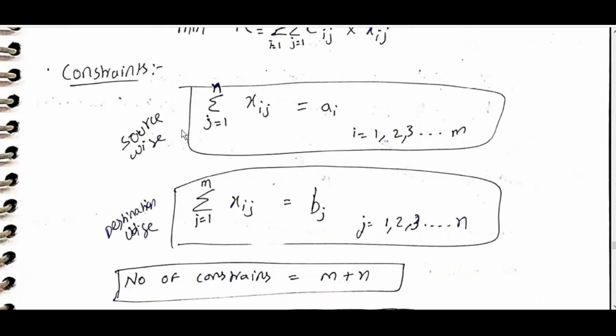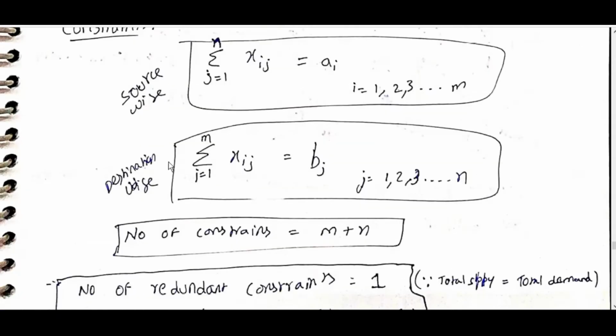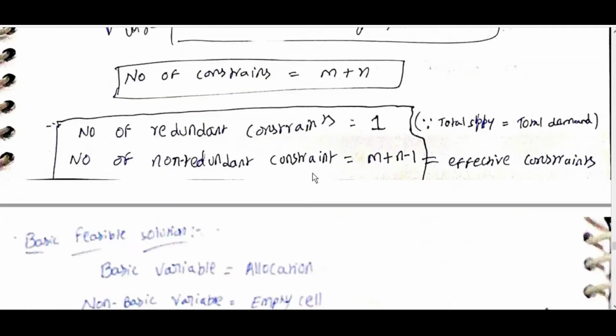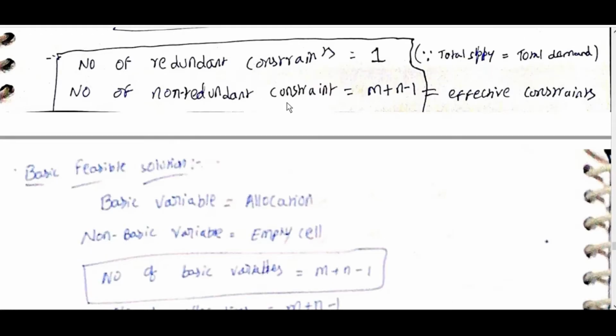Constraints. Source-wise: sigma j = 1 to n of Xij is equal to Ai. Destination-wise: sigma i = 1 to m of Xij is equal to Bj, for j = 1, 2, 3 up to n and i = 1, 2, 3 up to m. The number of constraints is m plus n. The number of redundant constraints is 1, because total supply is equal to total demand. The number of non-redundant constraints is m plus n minus 1, the effective number of constraints.